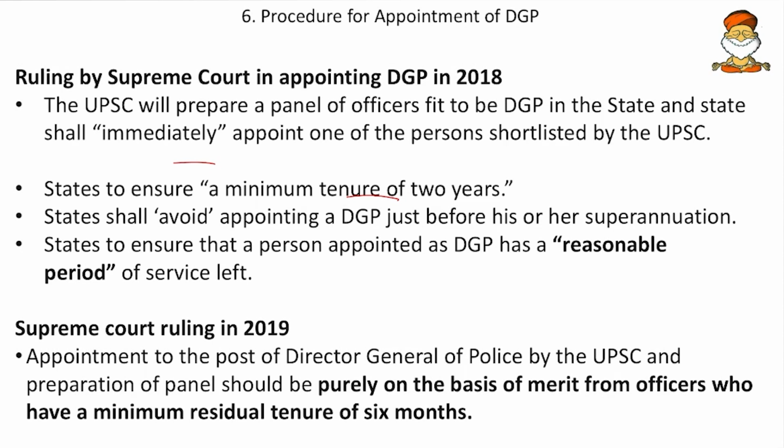That means a DGP should be a person who has a reasonable period of service left before his appointment. Now this reasonable period was subjective. We don't know what that was. And in 2019, the Supreme Court clarified that there should be a minimum tenure of 6 months. So only those persons who have a minimum tenure of 6 months should be appointed as DGPs.